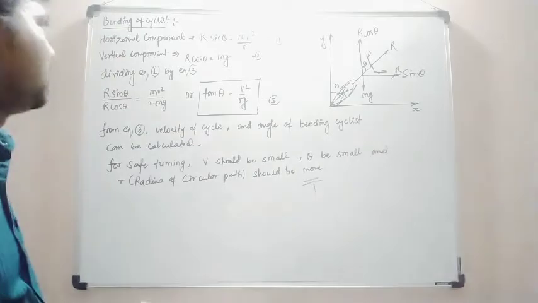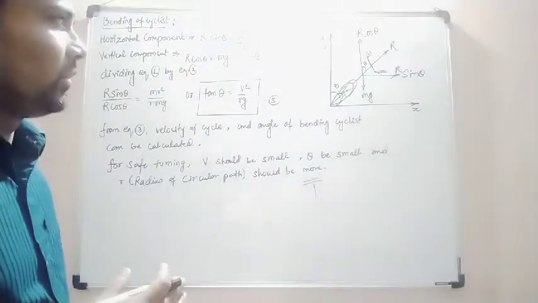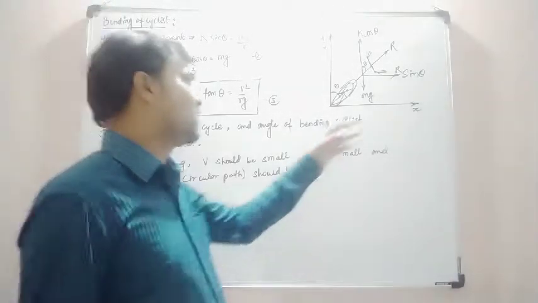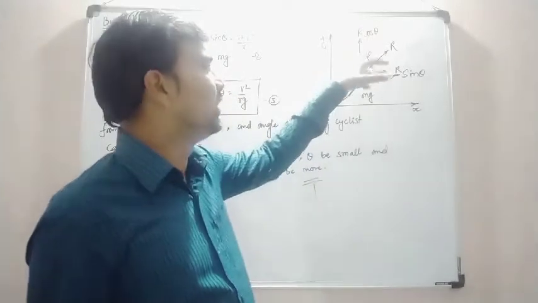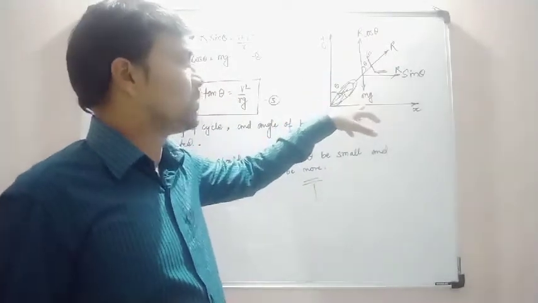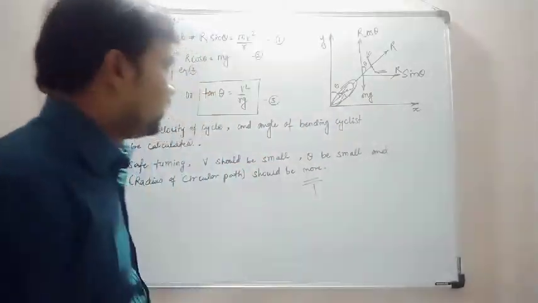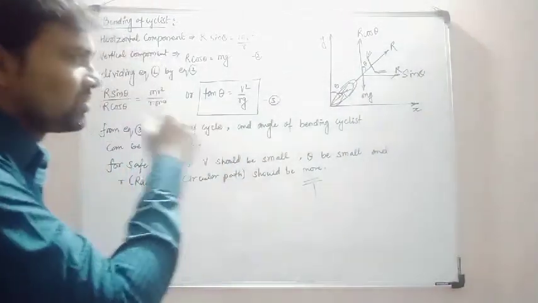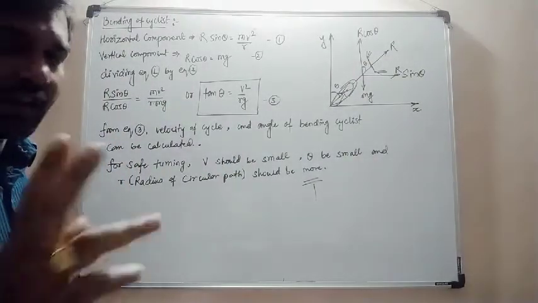This R sin theta will act along with the centripetal force, so that R sin theta is equivalent to the centripetal force, and this R cos theta is acting opposite to the weight mg, so this R cos theta will balance your mg. So again, these two resultant components are useful to find out the velocity and the angle at which the cyclist is bending.